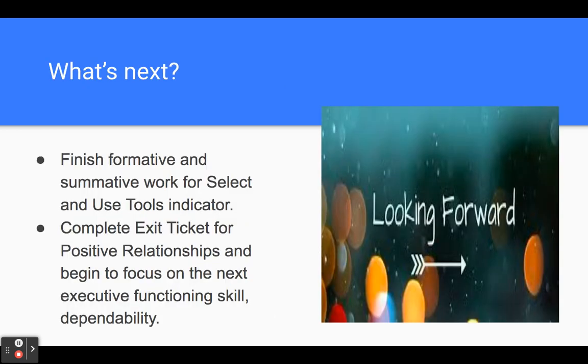What's next? Finishing the formative and summative work for the selecting and using the tools indicator for the Unit 4 work we're doing on building a Model UN club. We will complete an exit ticket for positive relationships and begin to focus on the next executive functioning skill, dependability.